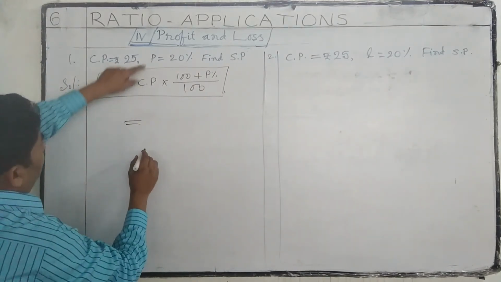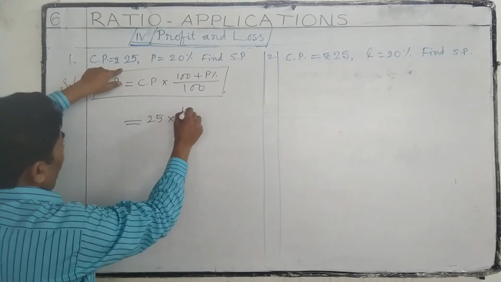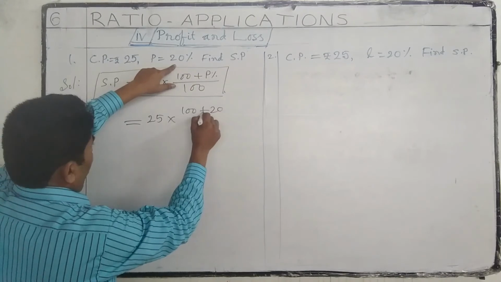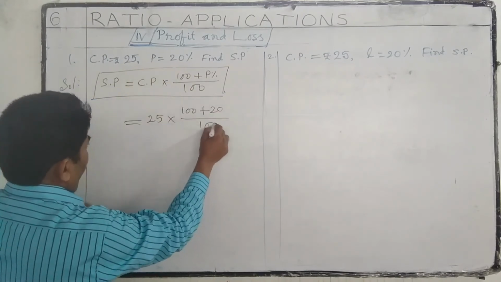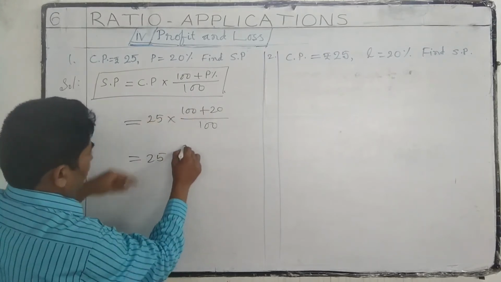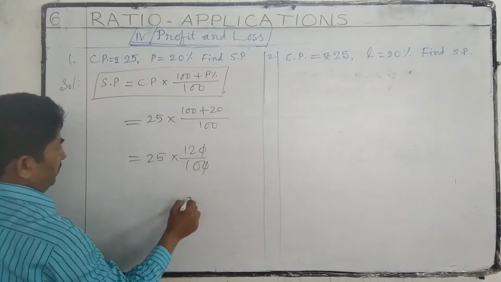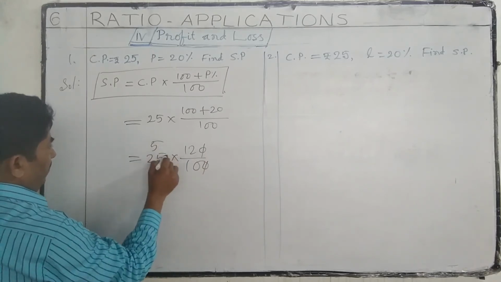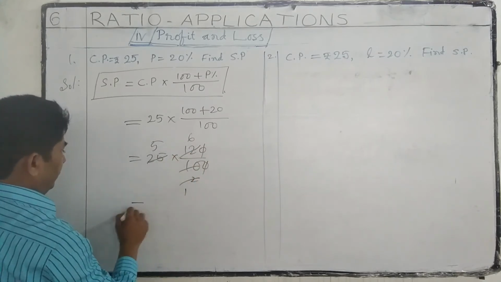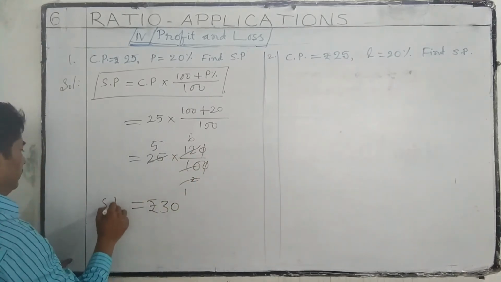Cost price 25 rupees, 100 plus profit percentage 20 by 100. 25 into 100 plus 20, 120 by 100. Zero zero gets cancelled. 5 5s are 5, 2 2s, 2 1s, 2 6. 5 6s are 30 rupees. This is the selling price.